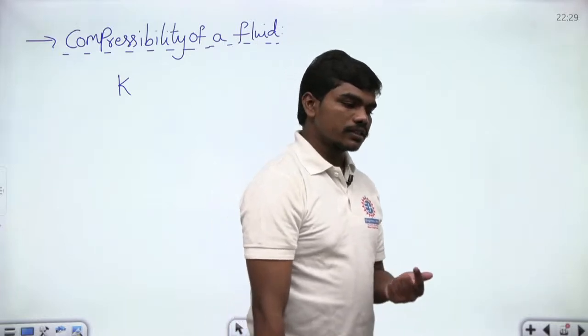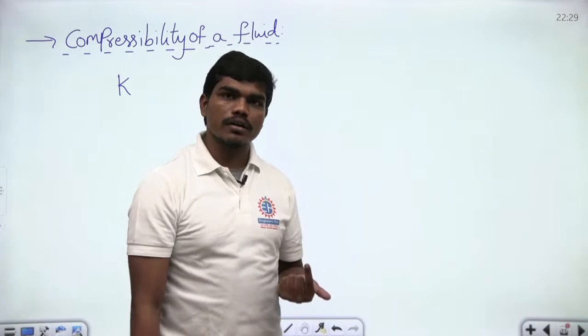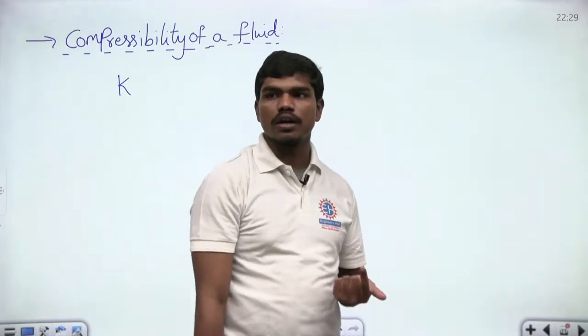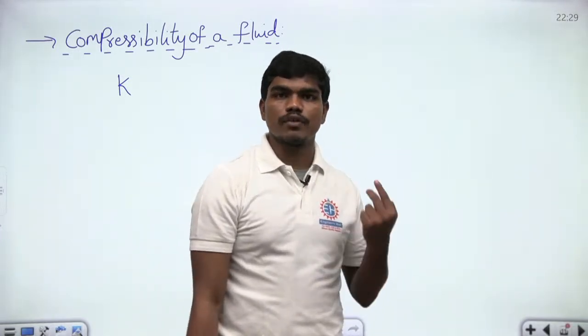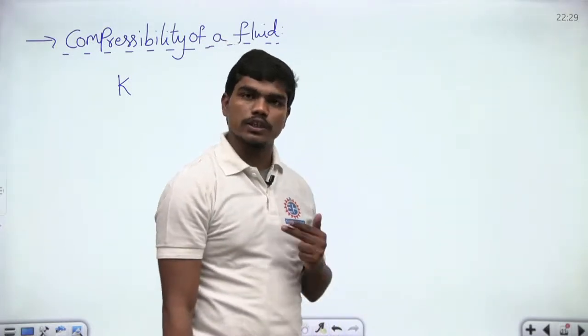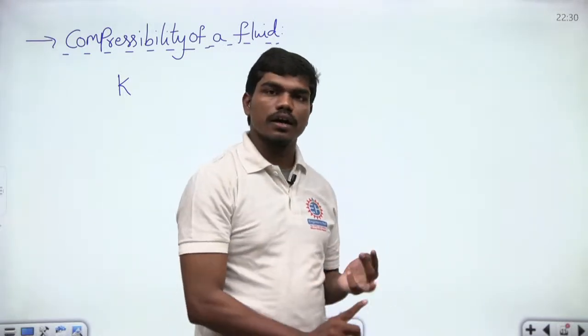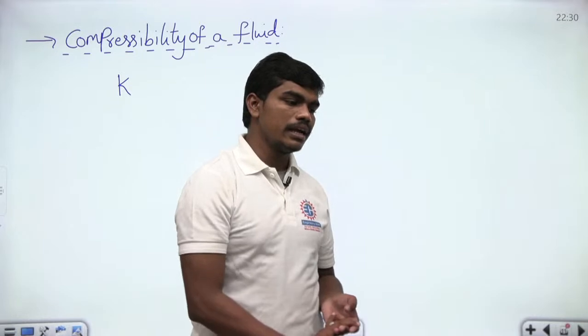Subsonic, sonic and supersonic flows depend upon the Mach number. Flows that happen at less than Mach 1 are called subsonic flows, flows happening at a speed equal to Mach 1 are called sonic flows, and flows happening at more than Mach 1 are called supersonic flows in general.